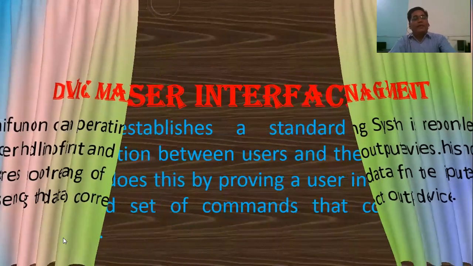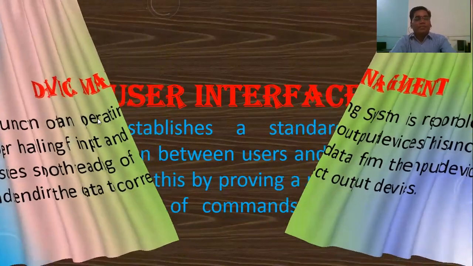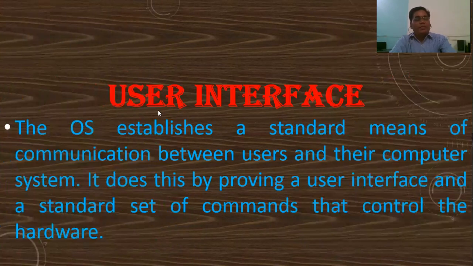The next and last one is user interface. Means operating system provides us a user interface so that we can interact with the computer as well as we can operate the computer. The OS establishes a standard means of communication between users and their computer system. It does this by providing a user interface and a standard set of commands that control the hardware.